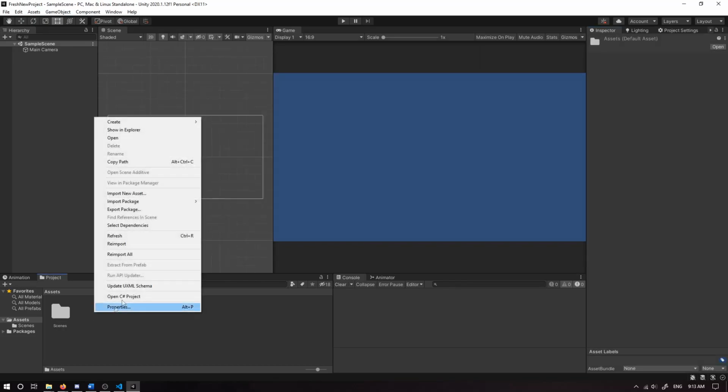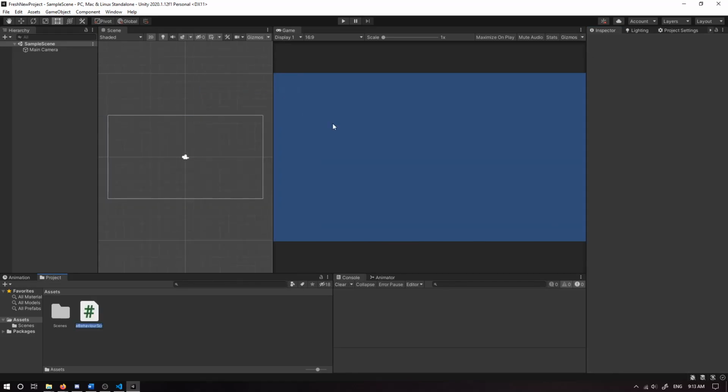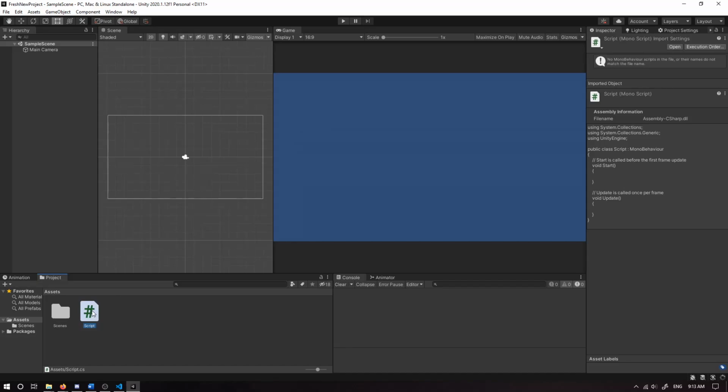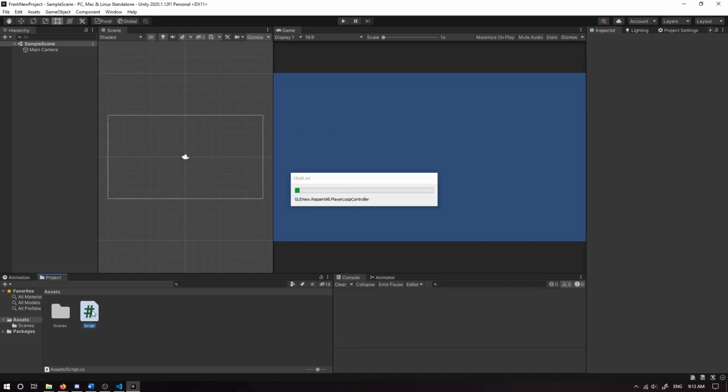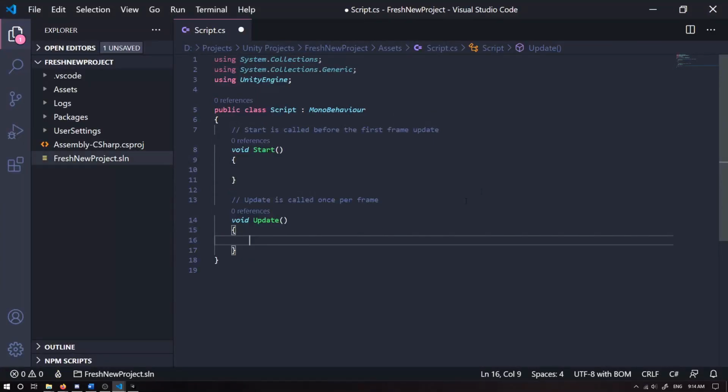So now we're going to create a C# script. I'm going to call it script because why not? I'm going to open that one up. So as you can see, it automatically opens in Visual Studio Code.